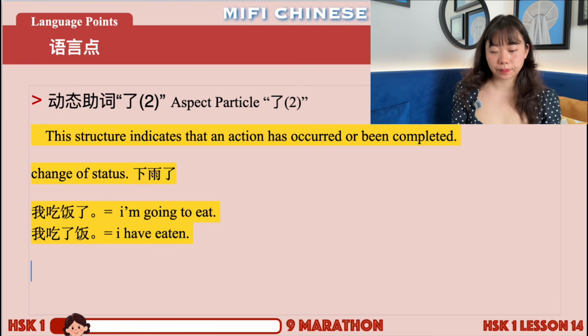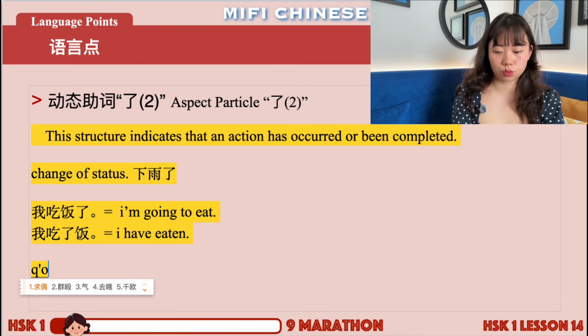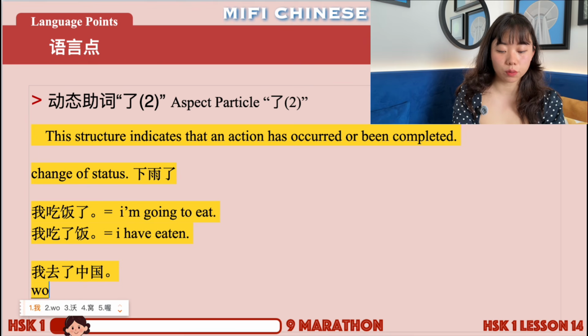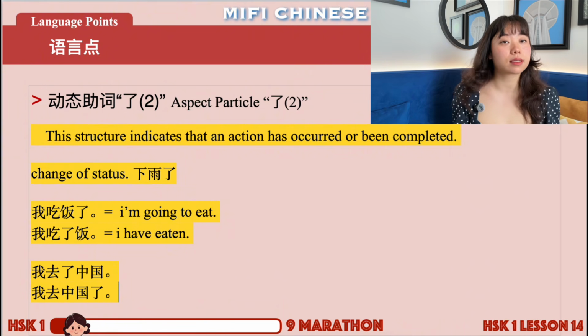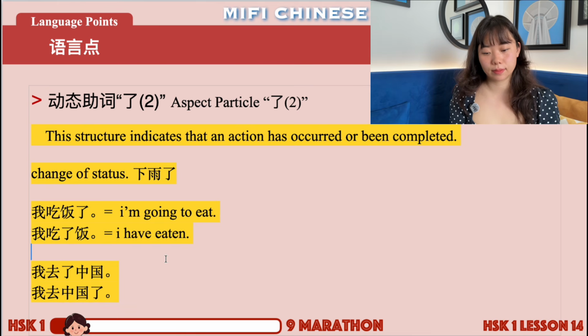Let's see one more. You can say 我去了中国 and 我去中国了. Again, can you differentiate these two? Which one is change of status? Which one is action has been completed? Okay, let's see. 我去了中国.